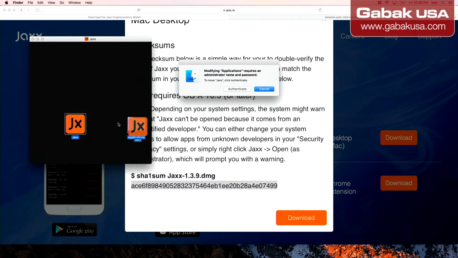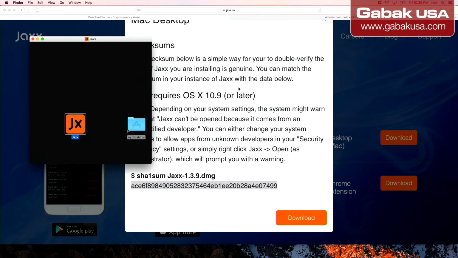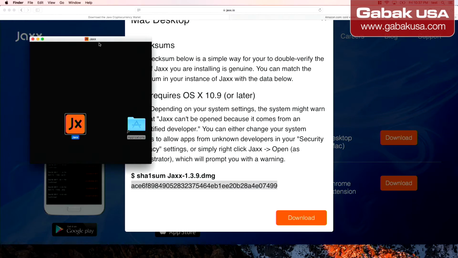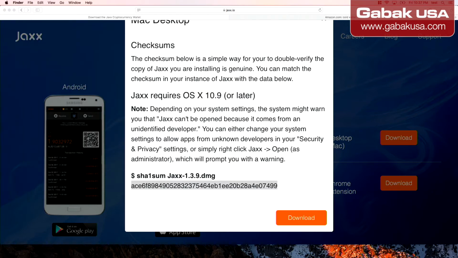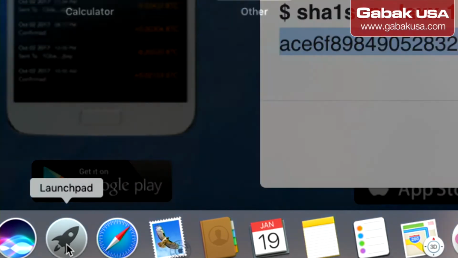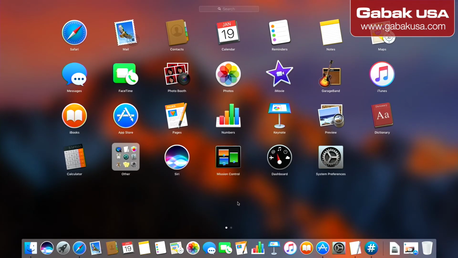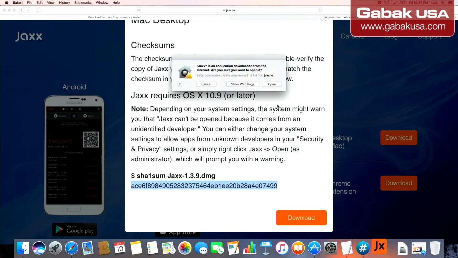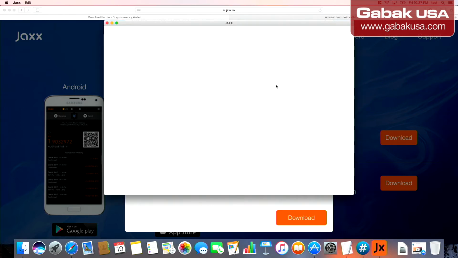In this case, the only thing that you have to do is just drag and drop, click authenticate. We will replace it because we are just using this as a demo, and that's it. Once you finish, we should just execute it. If you want, I'll show you here. You go here where it says Launchpad, just in case you don't have a Mac and you don't know how to use it, that is fine. You go here, you have the Shacks, and you click on open, and that's it.